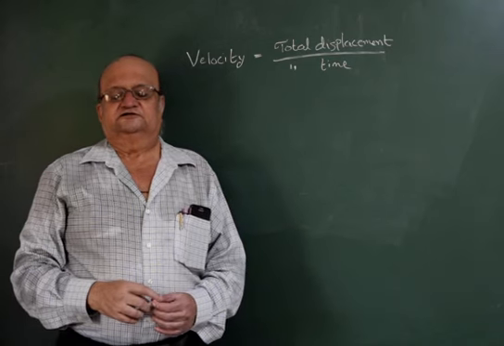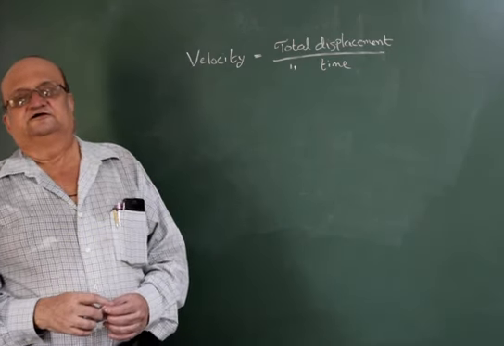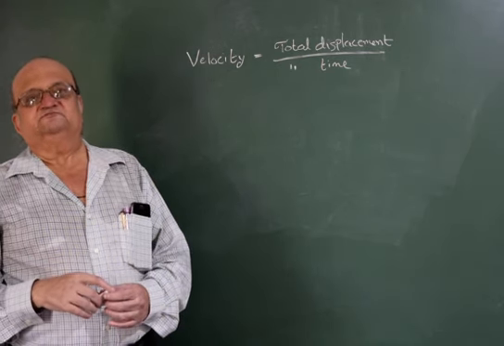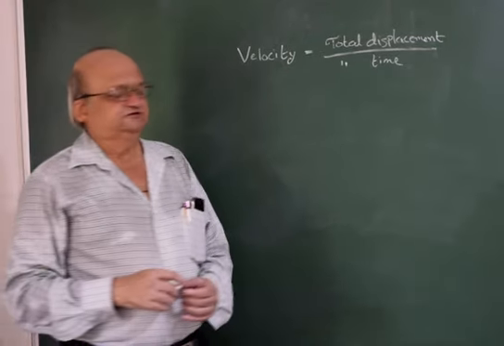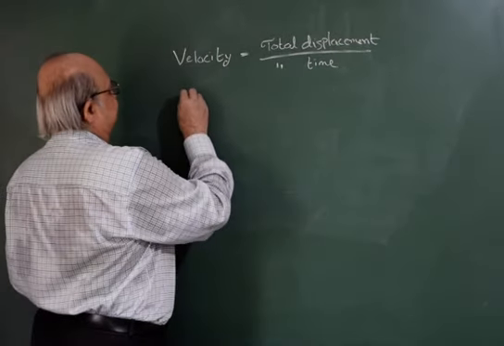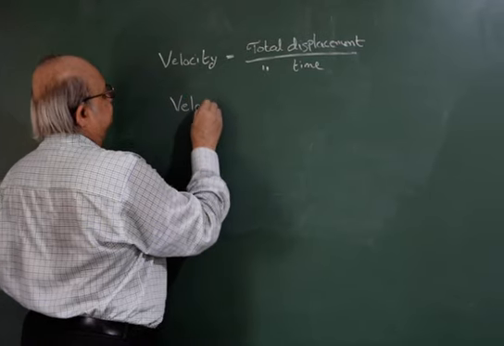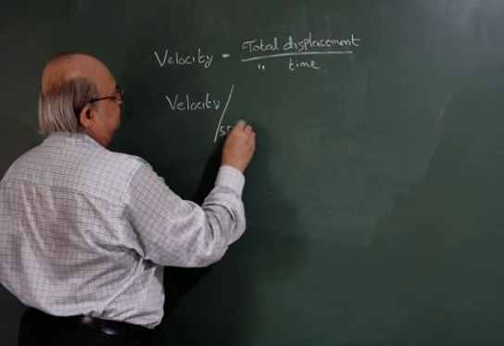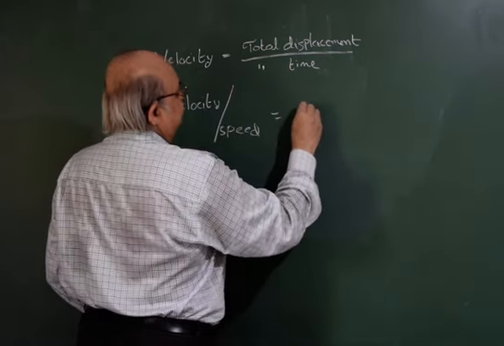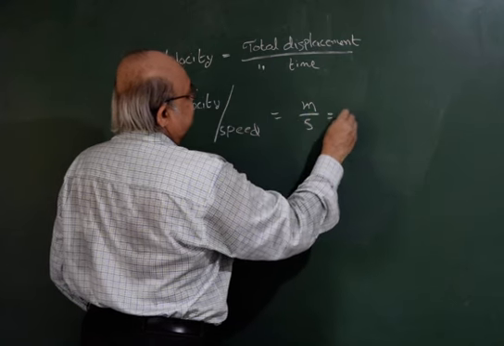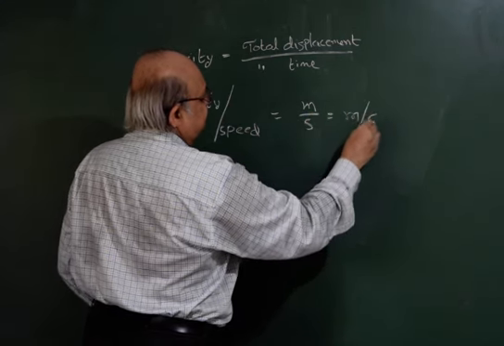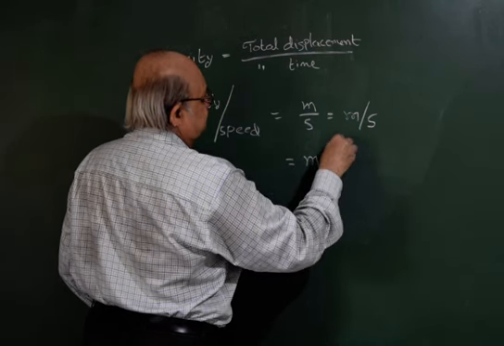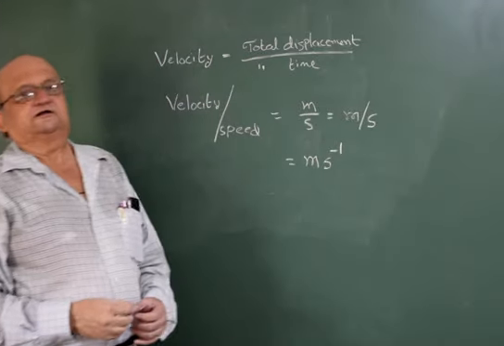Again here, displacement is to be measured in meter and time to be measured in seconds. And therefore, the unit of velocity as well as speed will be meter upon second, that is meter per second, which can also be written as meter into second raised to -1.